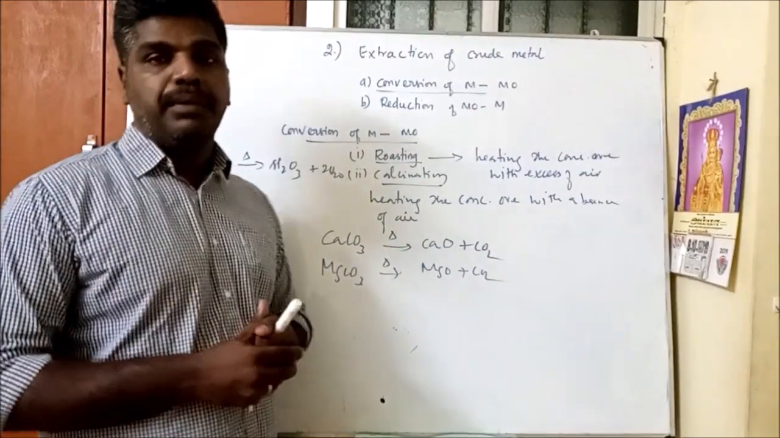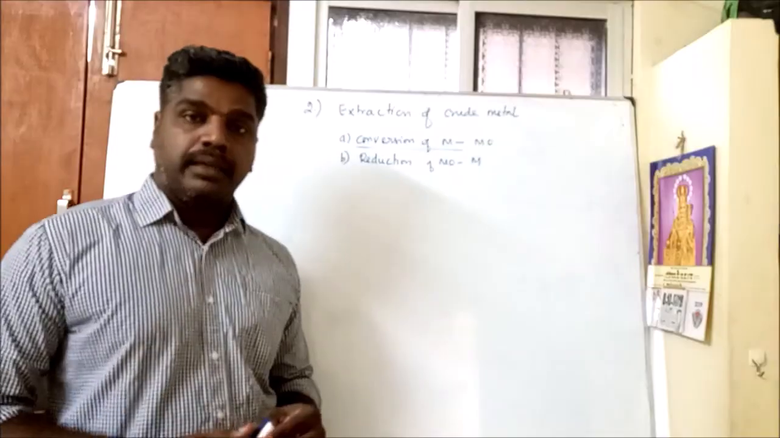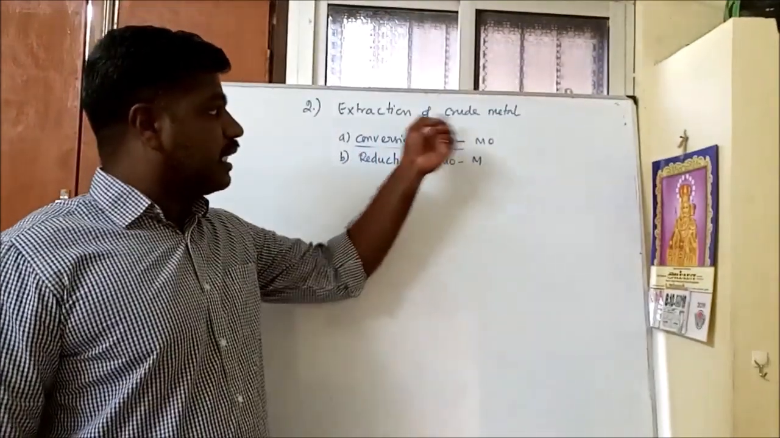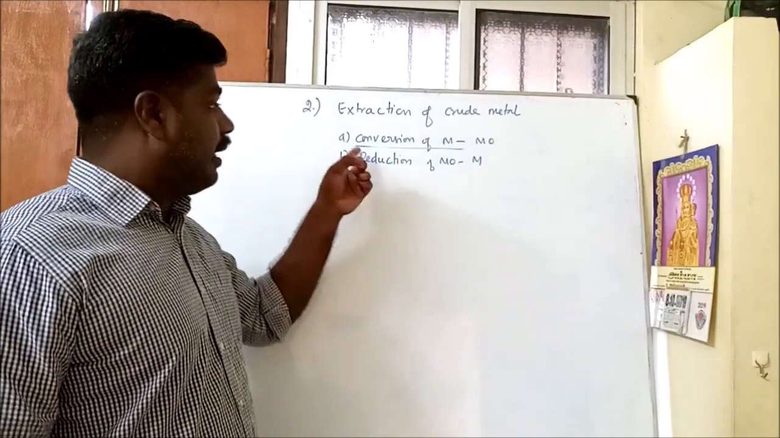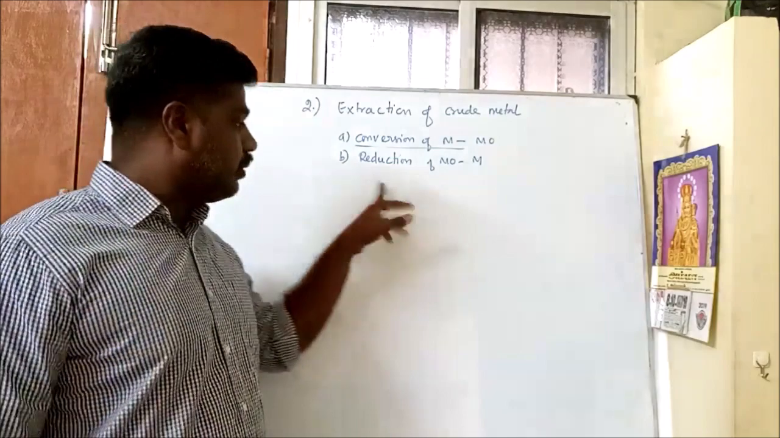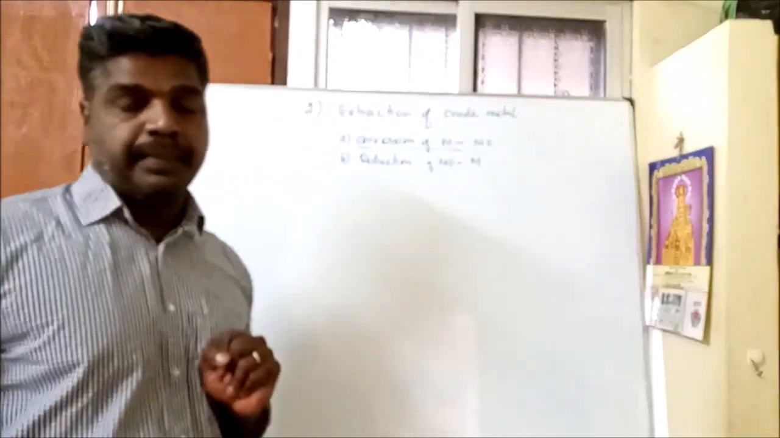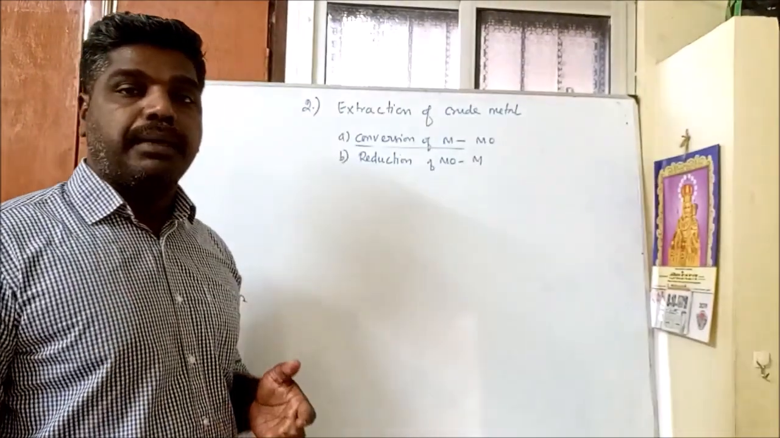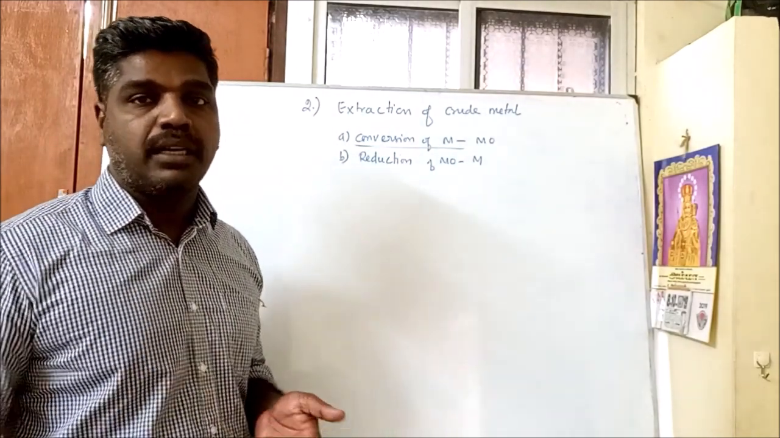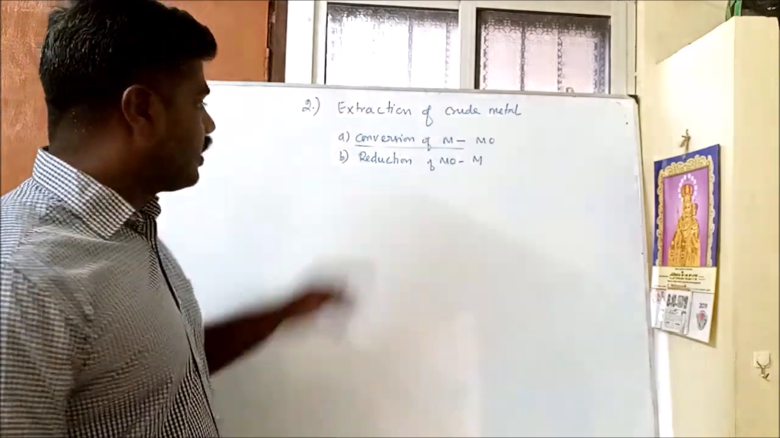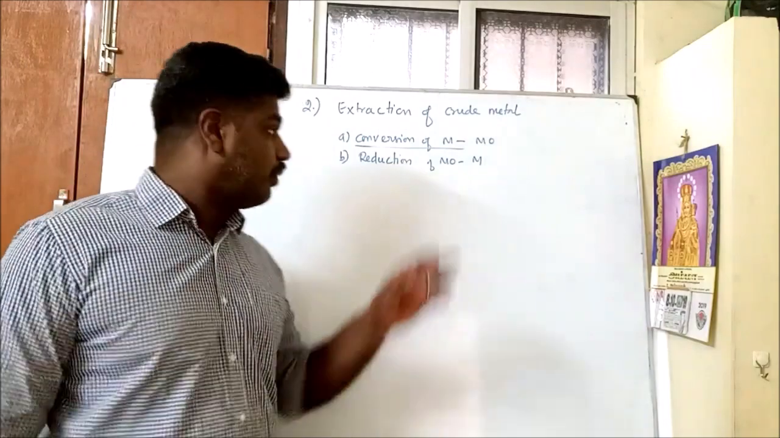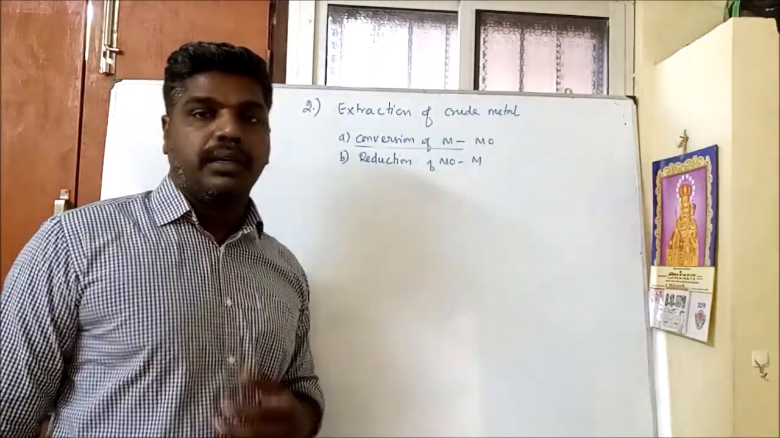Second process: reduction of metal oxide to metal. Last class, in the fourth video, we saw the second step, extraction of crude metal. There we completed conversion of metal to metal oxides. So in this class we are going to study how metals are extracted from crude metals, that is, from their ore. The process is called reduction. So reduction is a method of reducing metal oxide to metal.